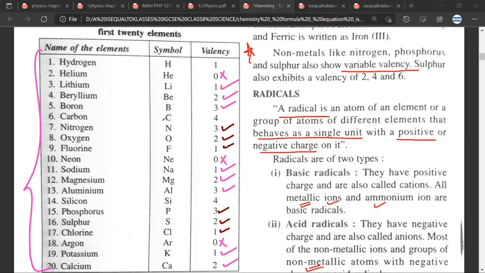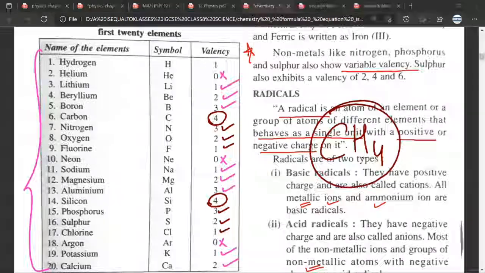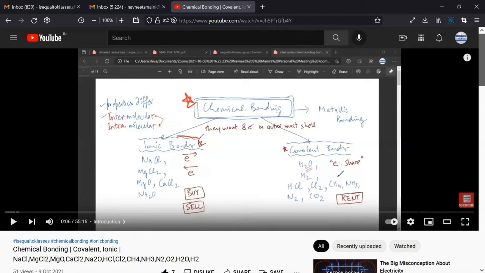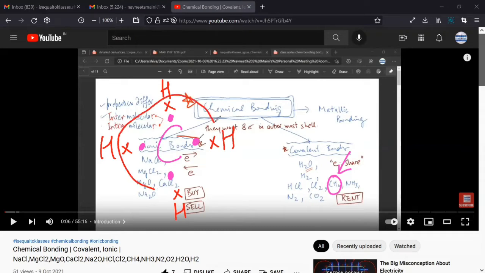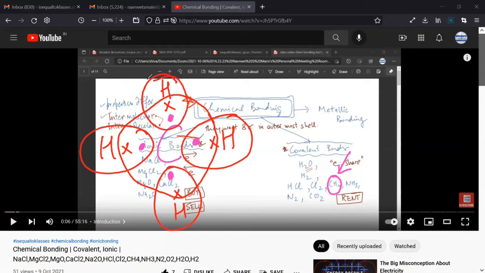Yes, sir. The peculiar thing about carbon is that carbon will prefer to share the 4 electrons. Any doubt? No, sir. If you remember, we had done methane, the structure of methane. Do you remember, sir? No, sir. Brother, revise this, you haven't understood this lecture. Look at this. Can you see CH4? Yes, sir. So we have discussed this. I'll just tell you how it was done. So here was carbon. It had 4 electrons. Can you see these 4 electrons? Yes, sir. And then came hydrogen. Do you remember a bit? Yes, sir. I remember. So this should be clear to you, brother. You have to revise both these lectures. Okay, sir. Any doubt? No, sir.